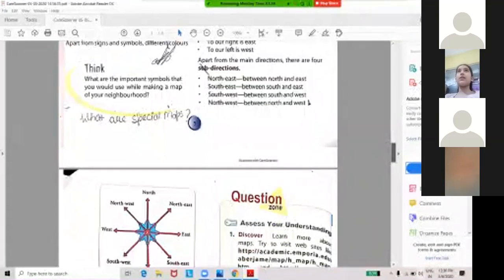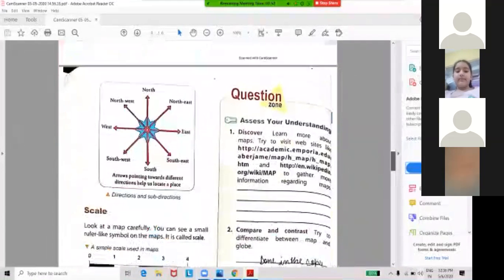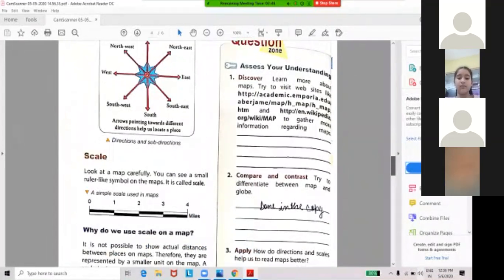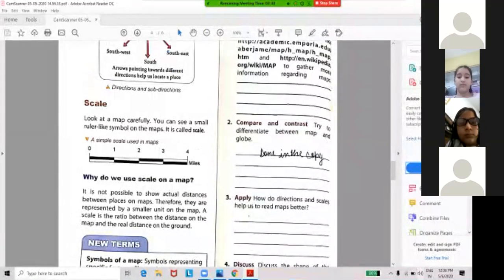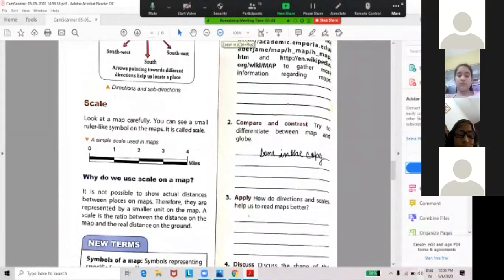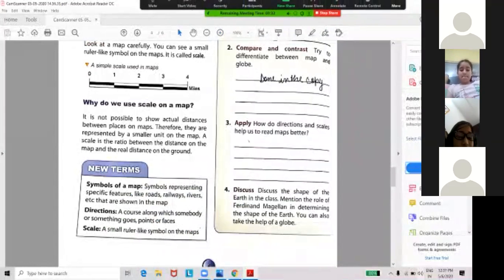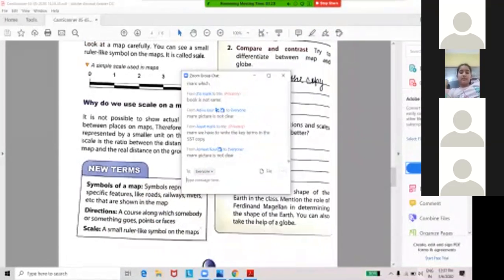What are special maps, I have taught. See, directions I have taught you now. All directions, arrows pointing toward different directions, help us to locate a place. Scale I have taught you just now. See, it is not possible to show actual distances. हम सही distance नहीं बता सकते मैप पे, इसलिए हम इसको use करते हैं. So you have to learn the new terms also, and the definitions. Symbols of a map, directions, scale. You learn also what is globe, what is map.